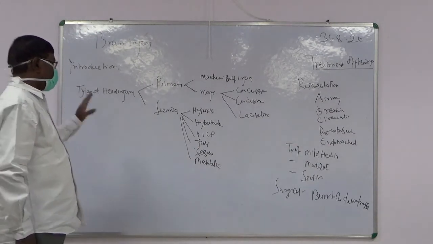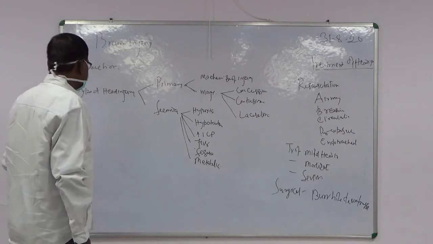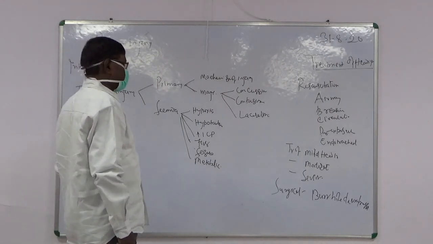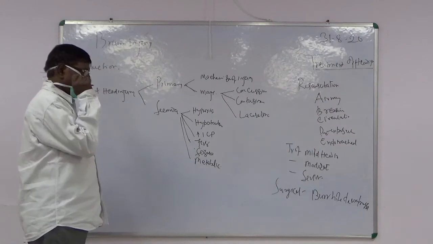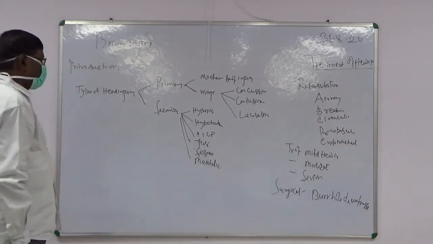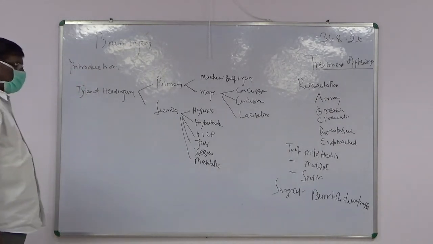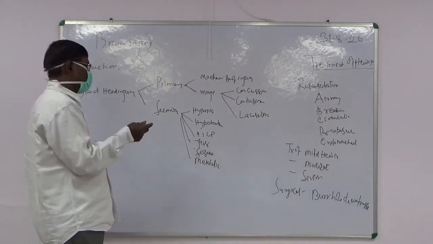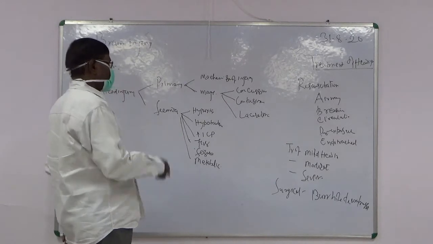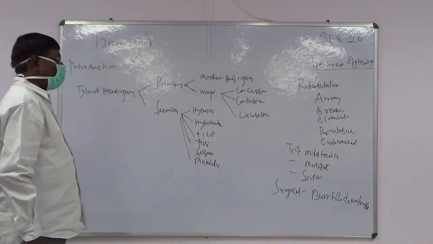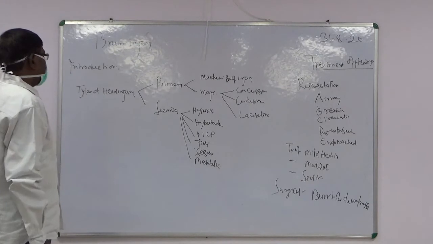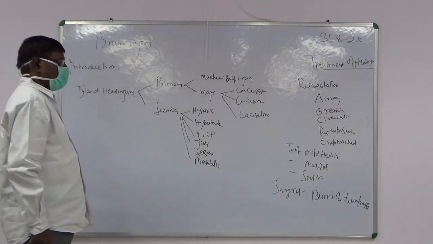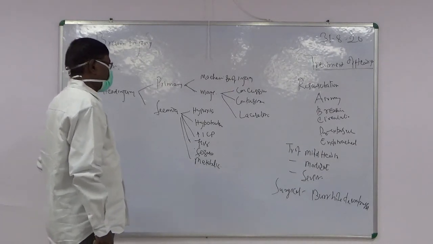So the brain can be injured at two sides: at the site of the trauma or blow, which is called primary injury, and just opposite to the blow in the skull cavity, which is called countercoup injury.